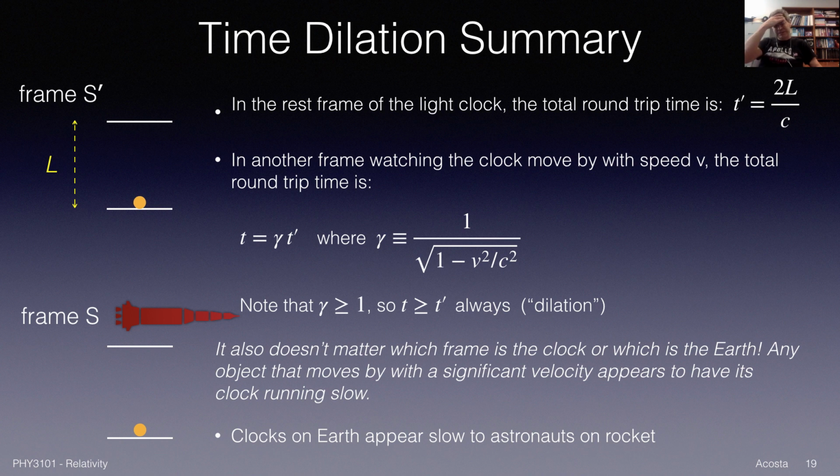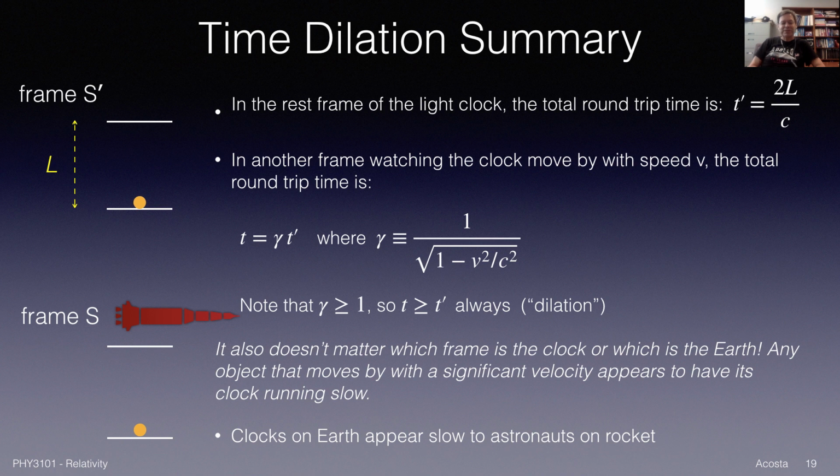But you might think, wait a minute, how can both clocks be running slow? But this is an observer effect. This is often referred to as the twin paradox. If I have one twin on the Earth and one twin on the rocket, the one on Earth will see the twin on the rocket, their time stretched out. They will age more slowly, so the person should be younger when they return. But the astronaut on the rocket looks back at the twin on Earth and says, no, your clock's running slow. You're going to age less. You're the younger one. So who's going to win out? Who's going to be the younger astronaut when the astronaut comes back to Earth? So that's a